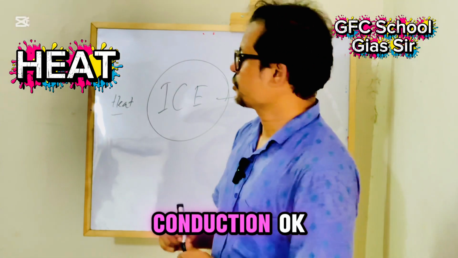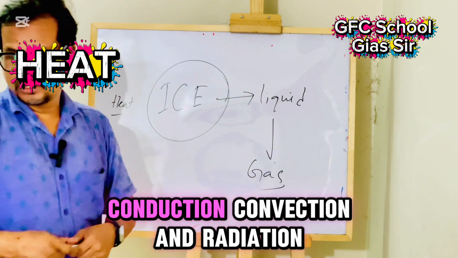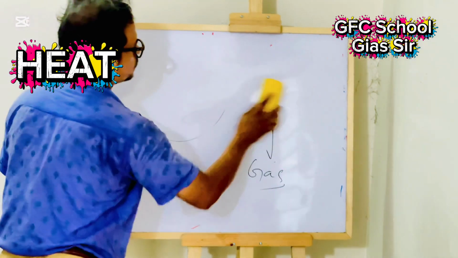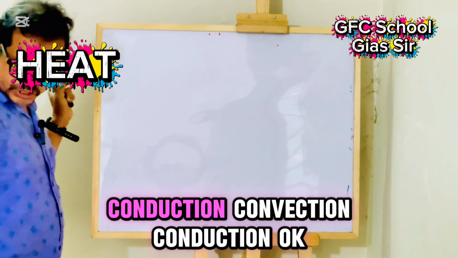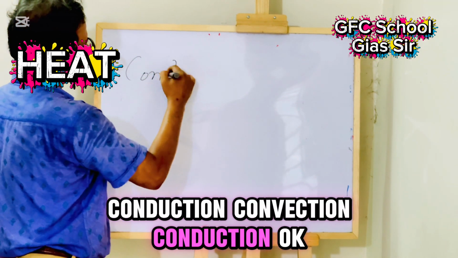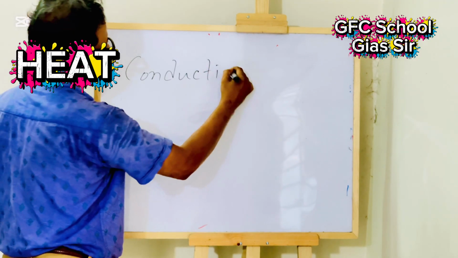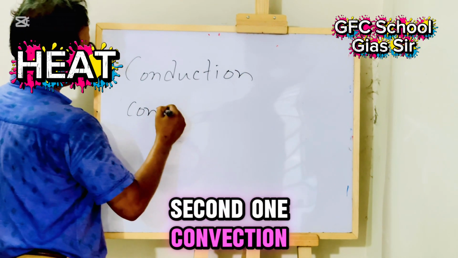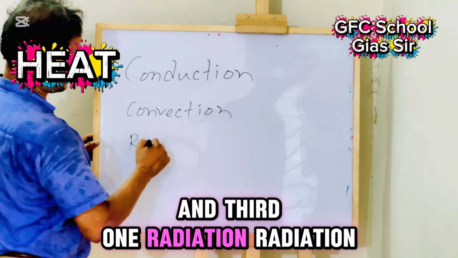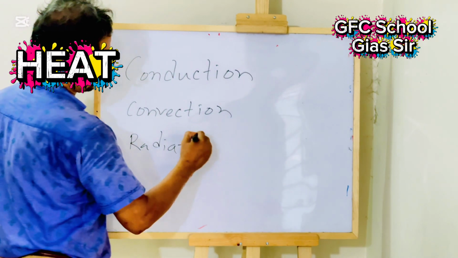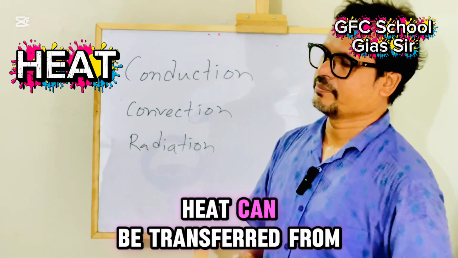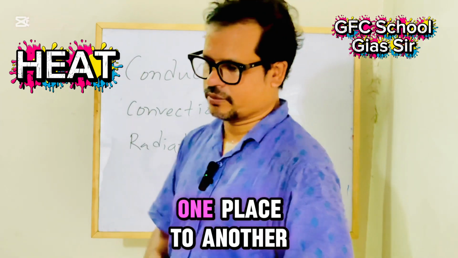One is conduction, second one is convection, and third one is radiation. By these three processes, heat can be transferred from one place to another.